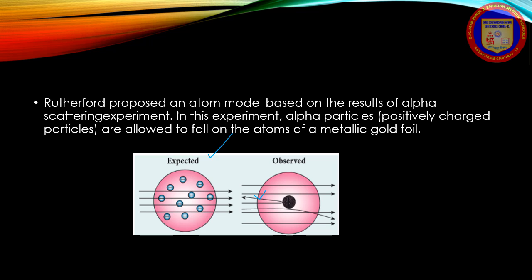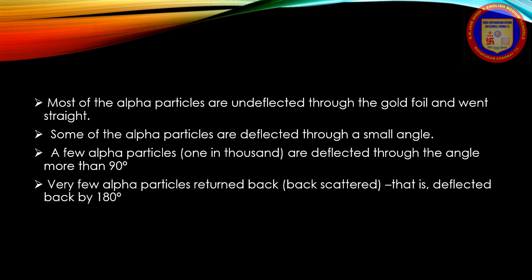So this is shown in the first and the second diagram. So these are the points I have discussed: some of the alpha particles go undeflected in a straight line, some get deflected at smaller angles, some through an angle more than 90 degrees, and some back by 180 degrees.